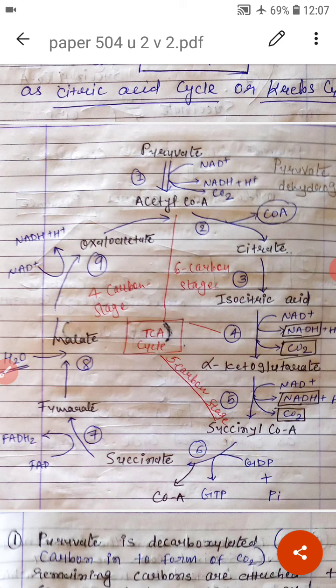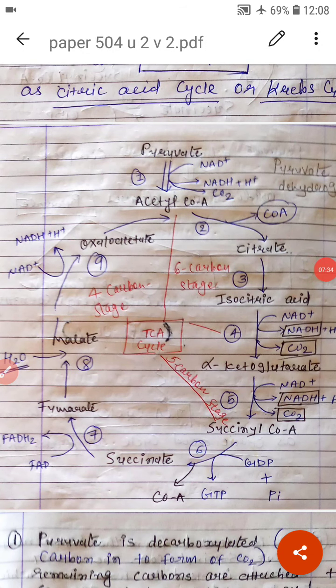And last, dehydrogenation 4. In the final reaction, malate is converted into oxaloacetate, which is thus regenerated. The catalytic enzyme is malate dehydrogenase. During the process, NAD+ accepts the hydrogen atoms to form NADH + H+.